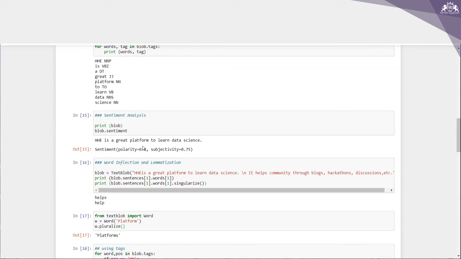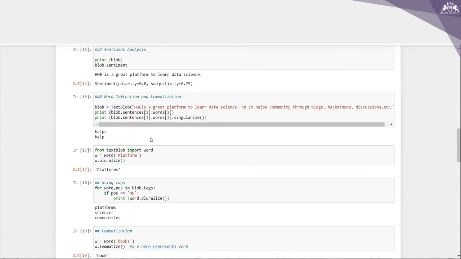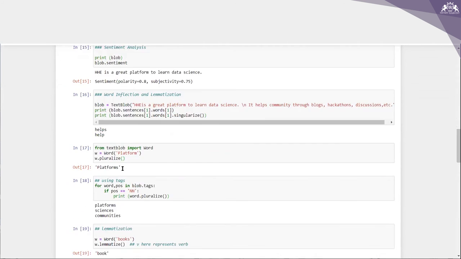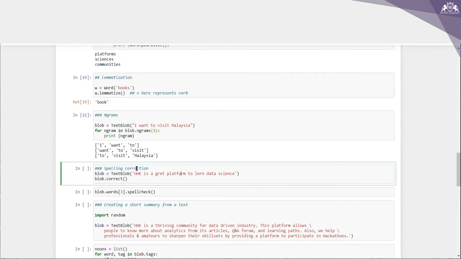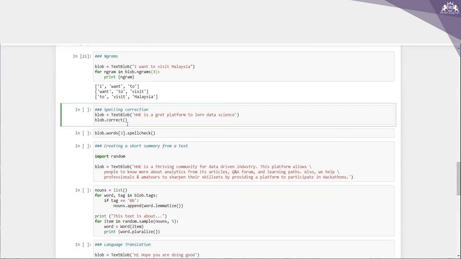Subjective sentences generally refer to personal opinion, emotion or judgment, whereas objective refers to factual information, right? Subjectivity is also a float which lies in the range of 0 to 1. So this is completely positive. I'm re-explaining this because at the bottom we will be doing some more sentiment analysis, right? Fine.